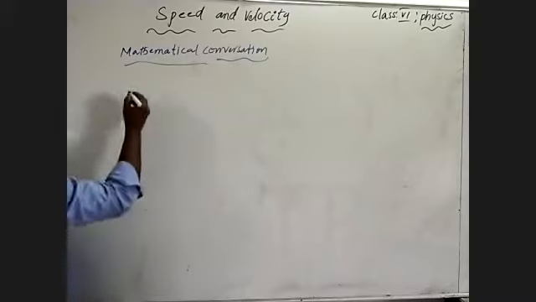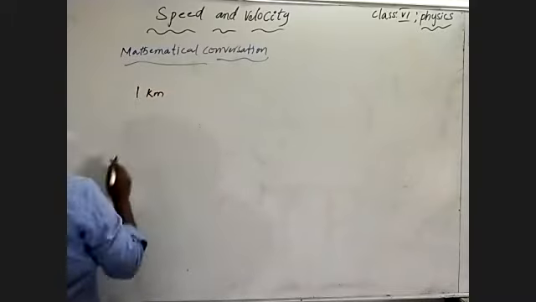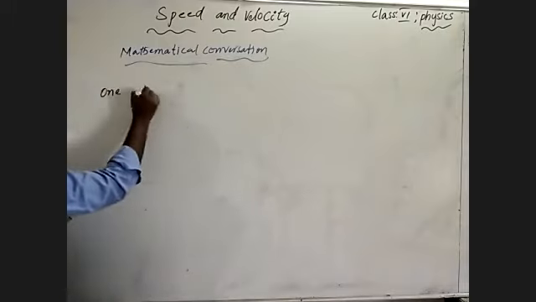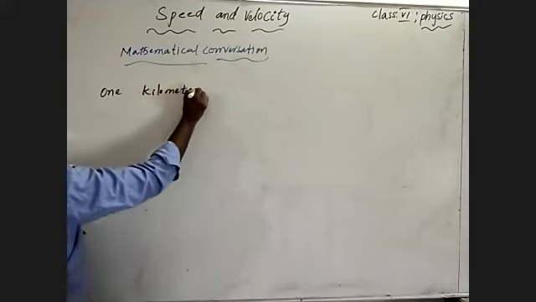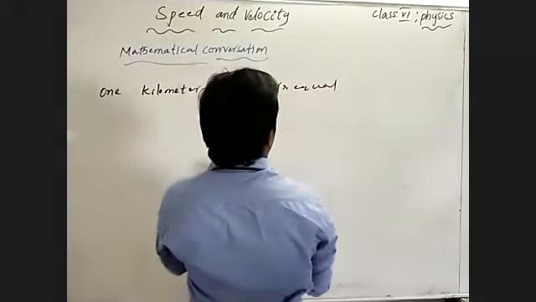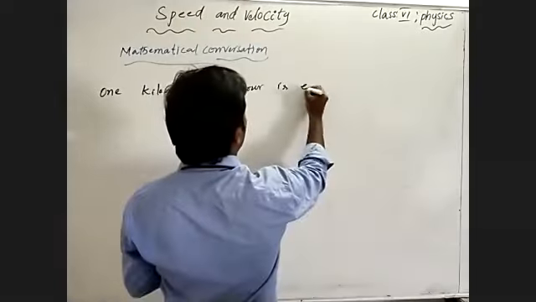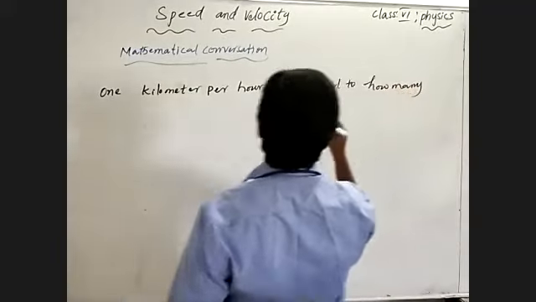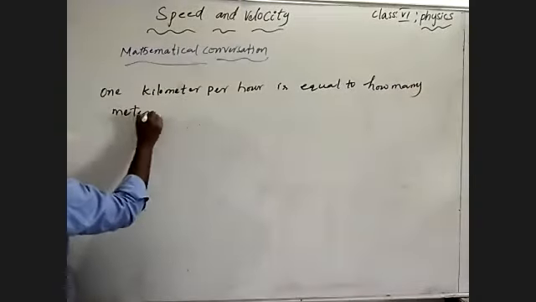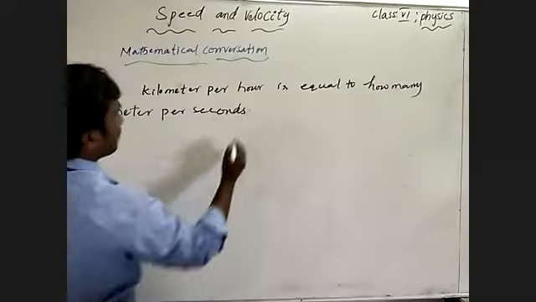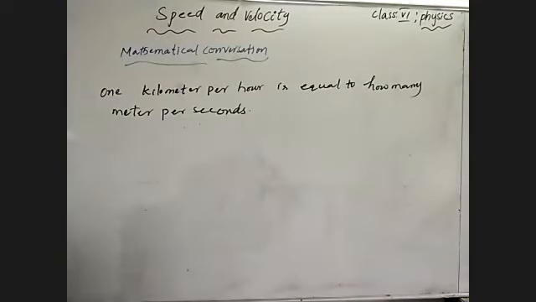See here, 1 kilometer per hour is equal to how many meters per second? Meter per second. See what I am showing you.